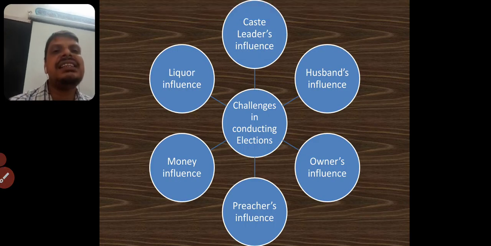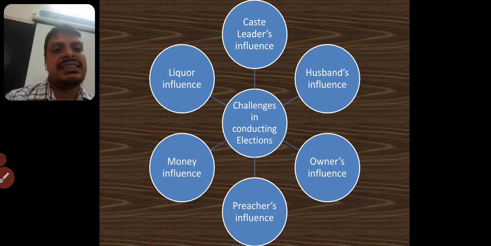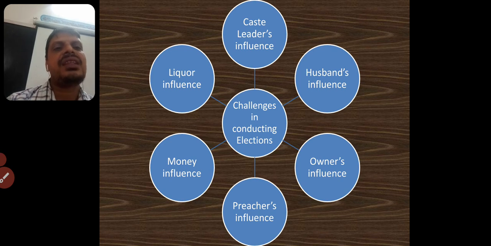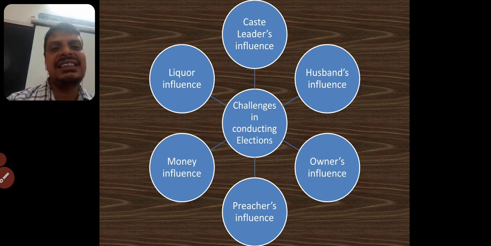And you see children, in our elections, though we are the largest democracy and all people have the right to choose their leaders, we have some challenges also. What are they? Caste plays a major role in our country, and husband's influence while casting the vote, and owner's influence if they are tenants, and preaching based on religion and other aspects. We find money can also play a major role, and liquor, and finally gifts.